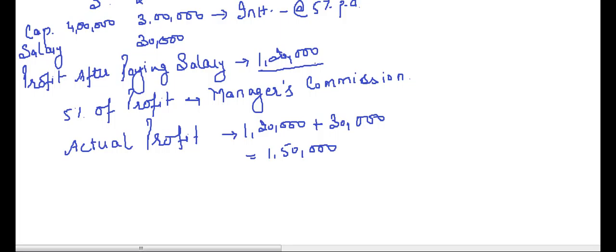Okay. Now the question says 5% of the profit is to be transferred to manager's commission. Now what is manager's commission? Whether it is an appropriation or it is a charge against profit. Now suppose you have a manager in your firm.